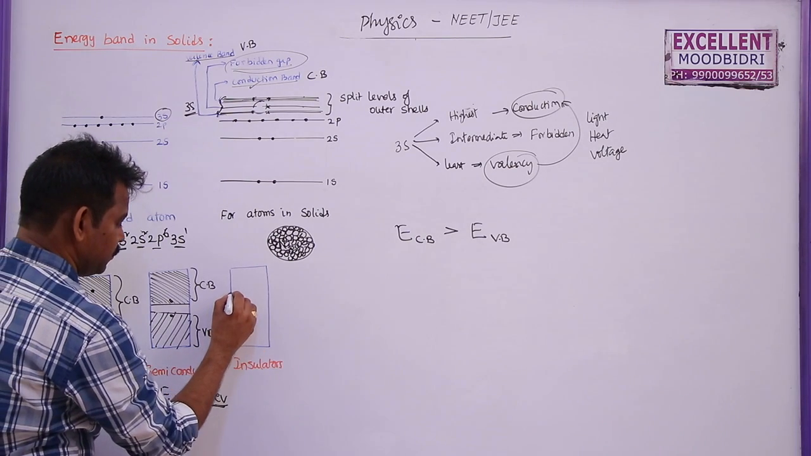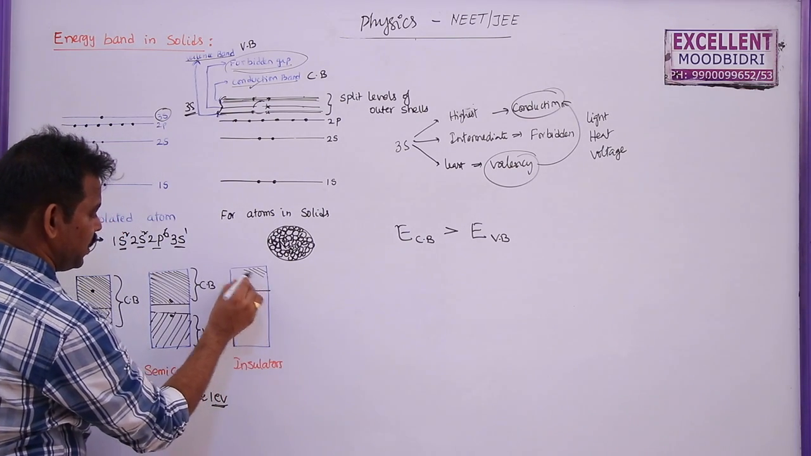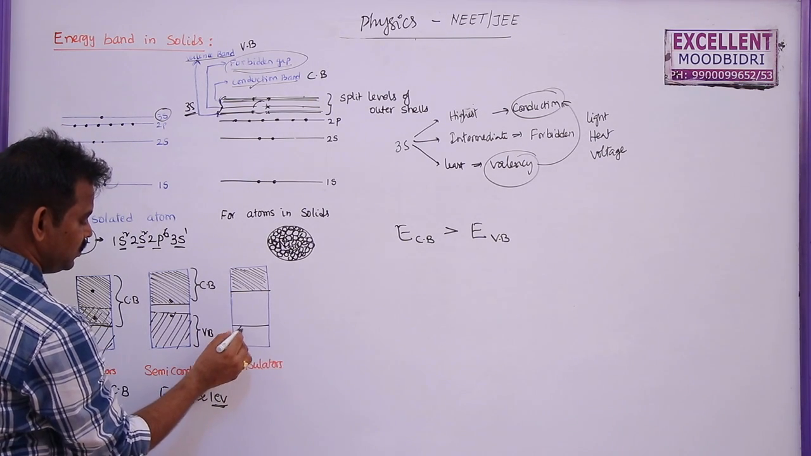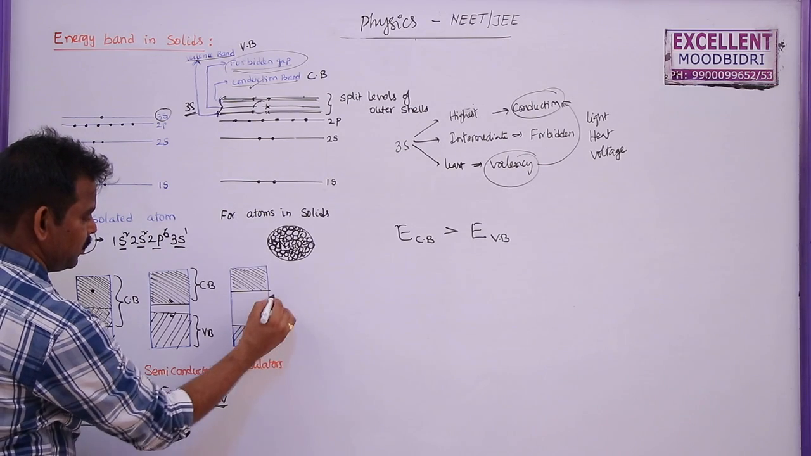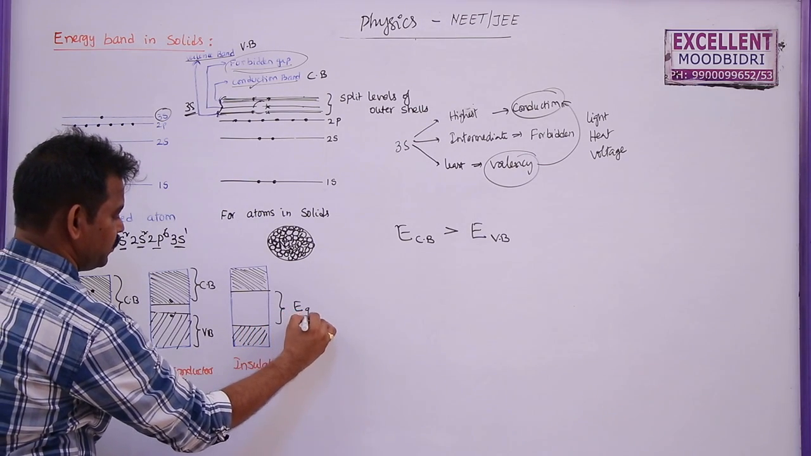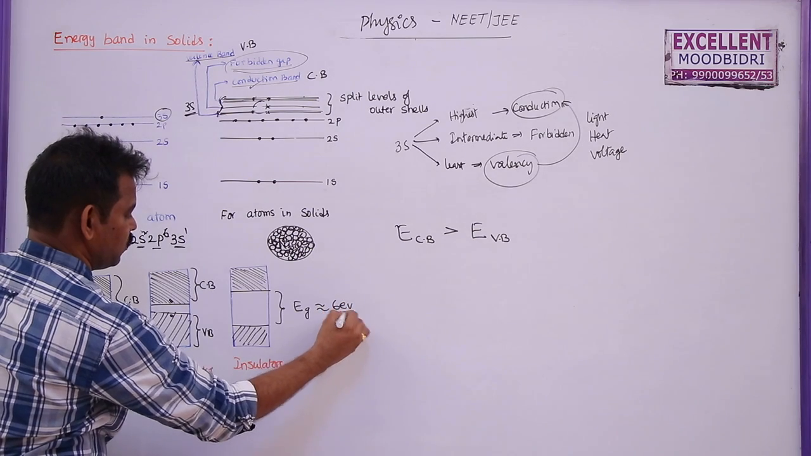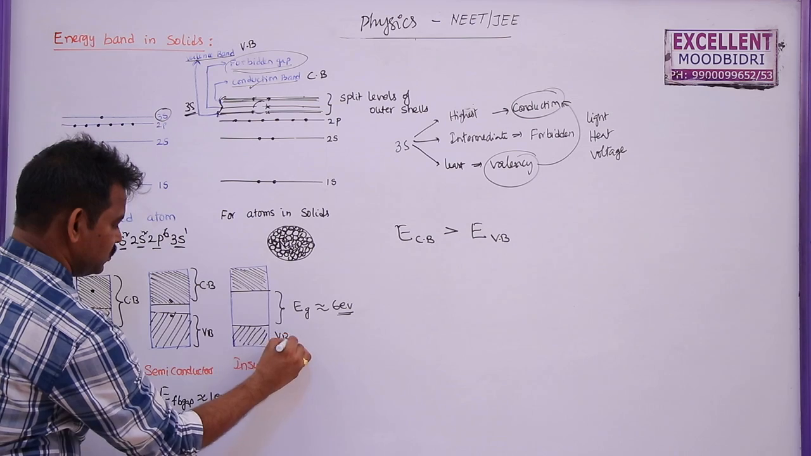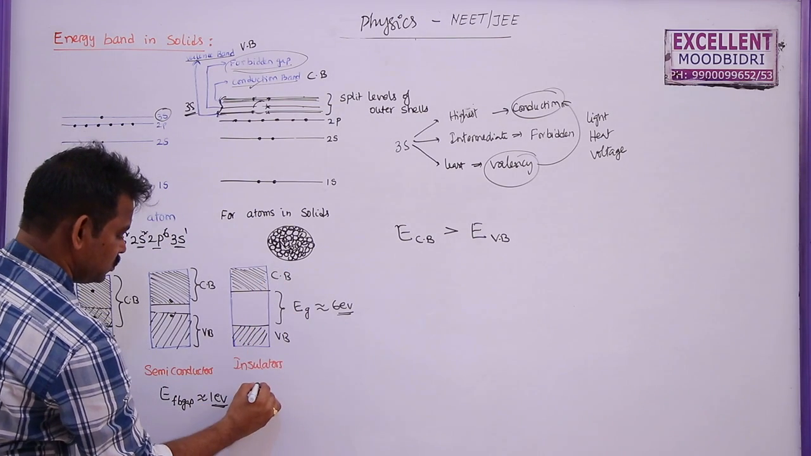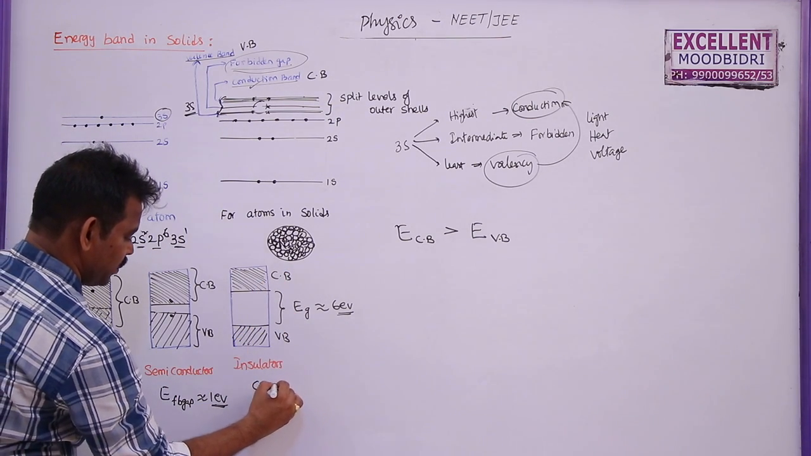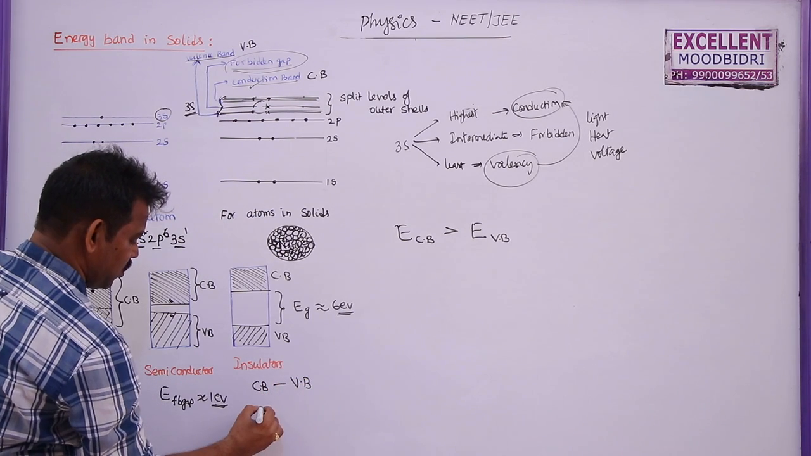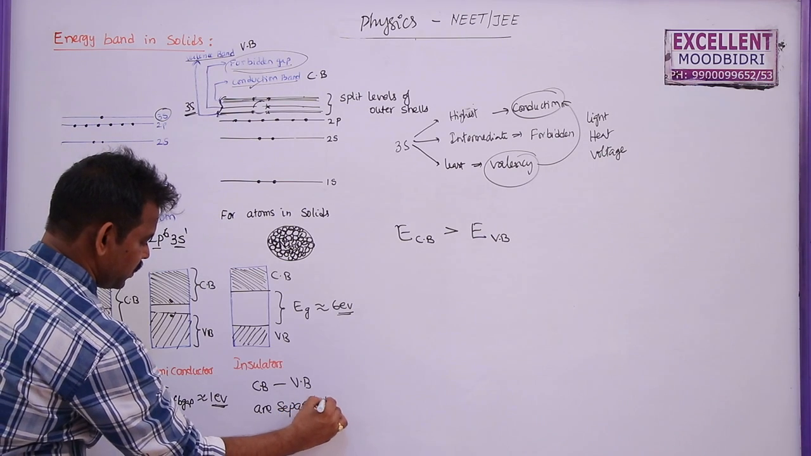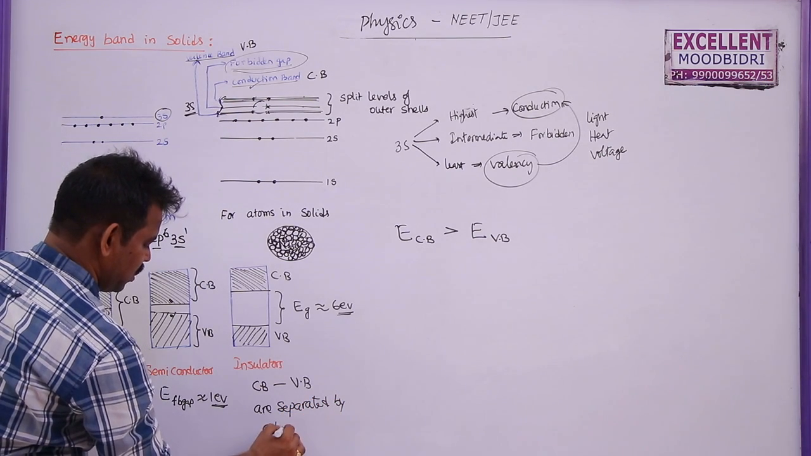Now in case of insulators, this is the conduction band, very thin one, and this is the valency band, and this is the forbidden energy gap. The energy gap is nearly 6 electron volts, or greater than 3 electron volts. So this is the valency band, this is the conduction band. The valency band and conduction band are separated by a large gap here.